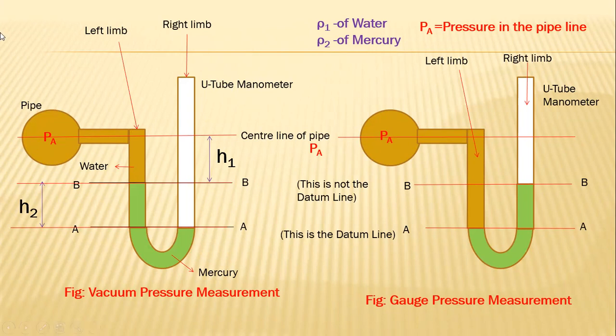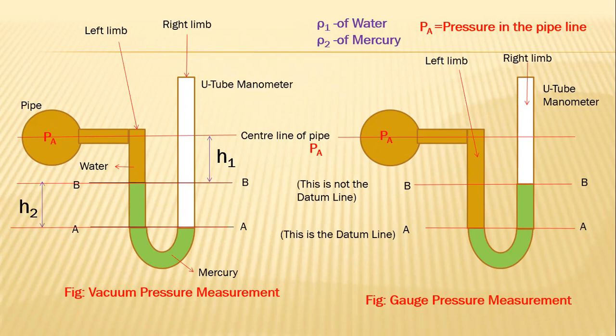In the case of vacuum, lower than atmospheric pressure. Yes, in the case of vacuum pressure, the pressure in the pipeline is less than atmospheric pressure.